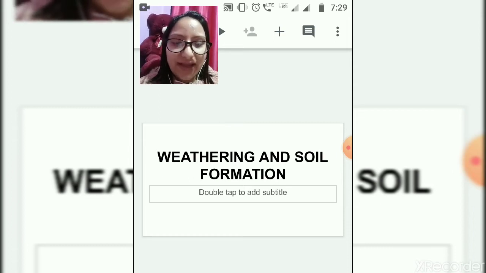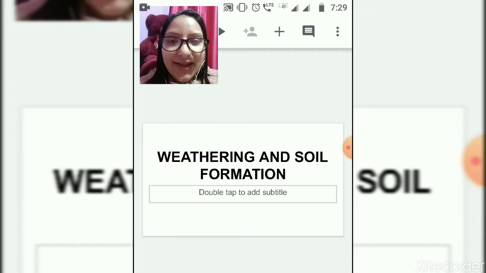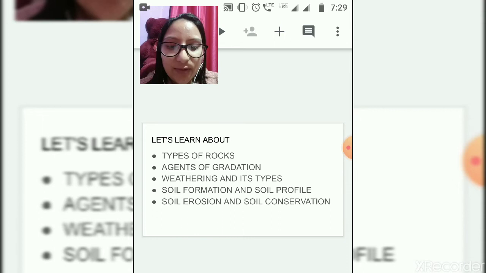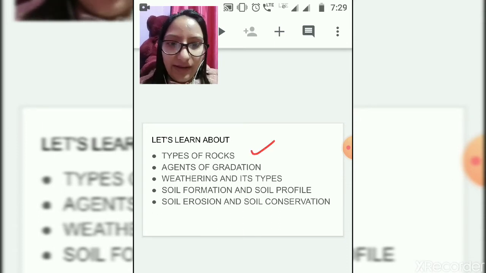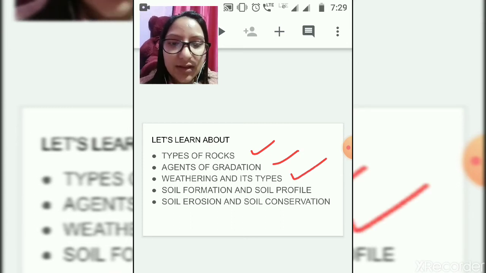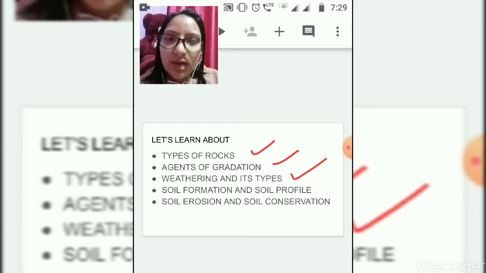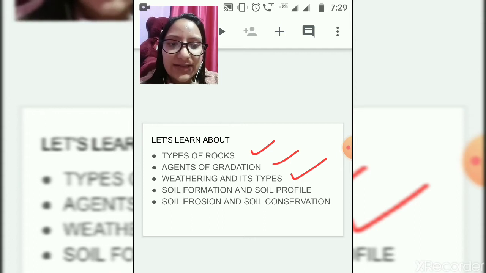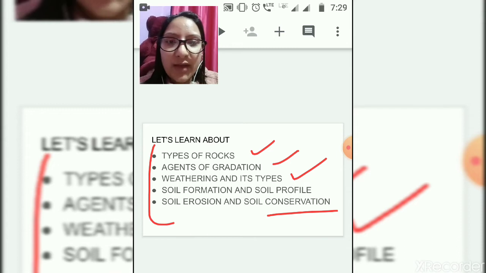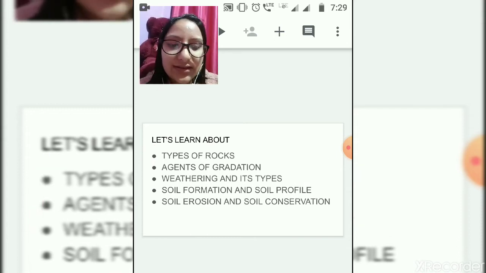Today we are going to discuss another important topic from geography: weathering and soil formation. So without any further delay, let's have a look at what we are going to learn in this chapter. The types of rock, agents of gradation, weathering and its types, formation of soil and soil profile, soil erosion and soil conservation. All of these are the topics we are going to cover in this chapter.